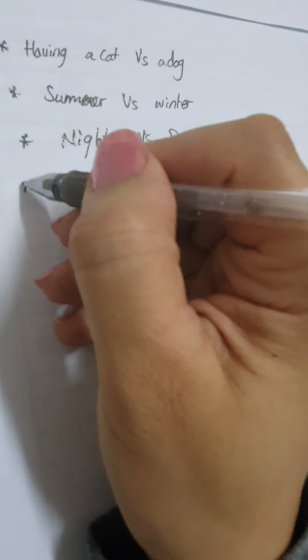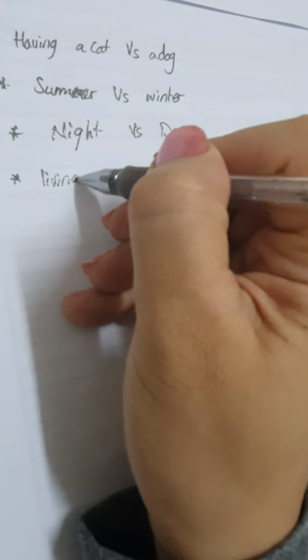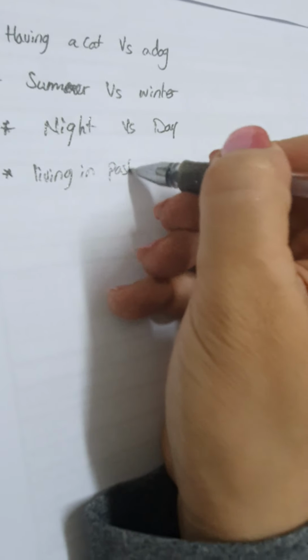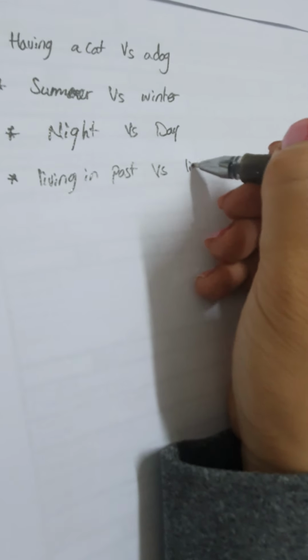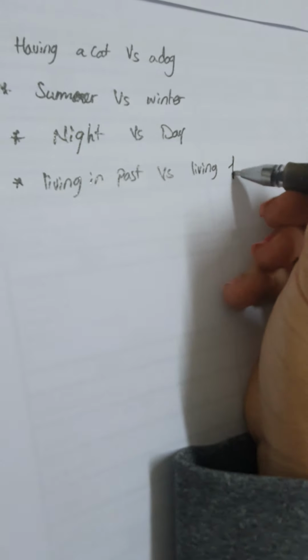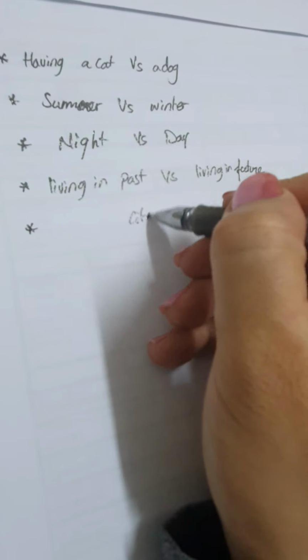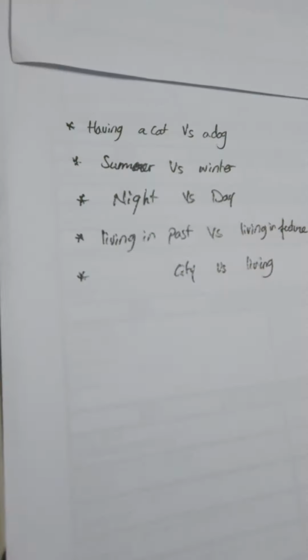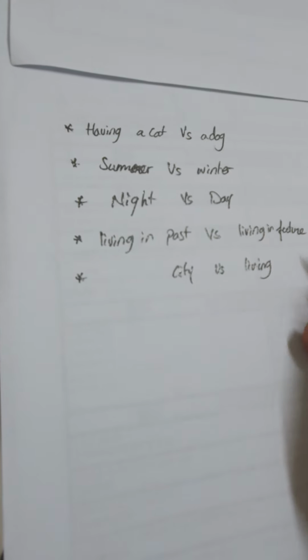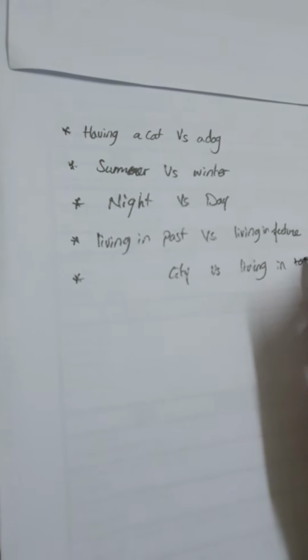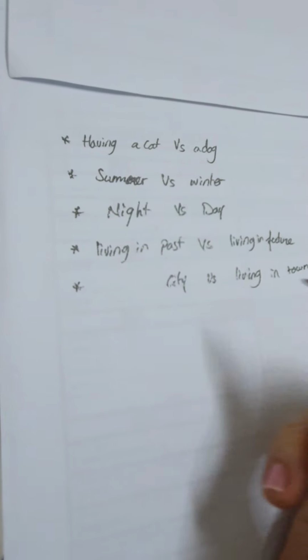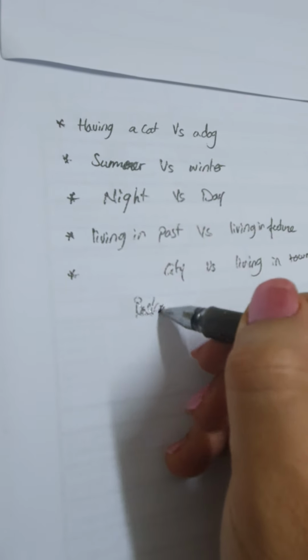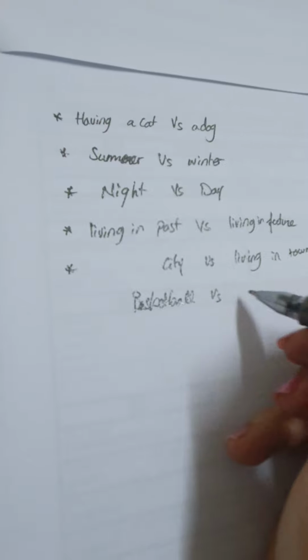You can compare living in the past versus living in the future. You can compare living in the city versus living in the town. Basketball versus football.